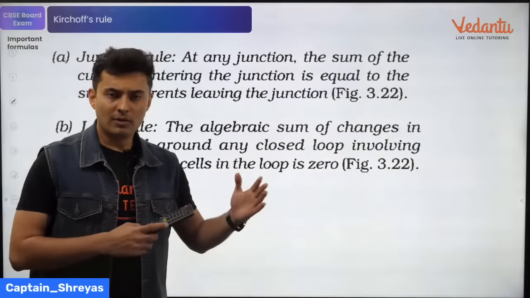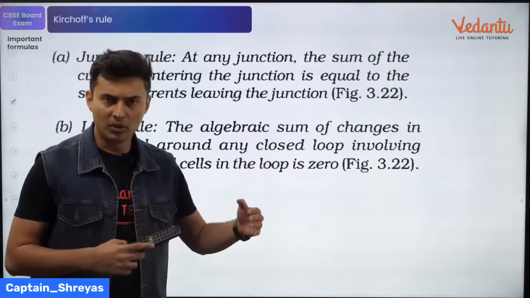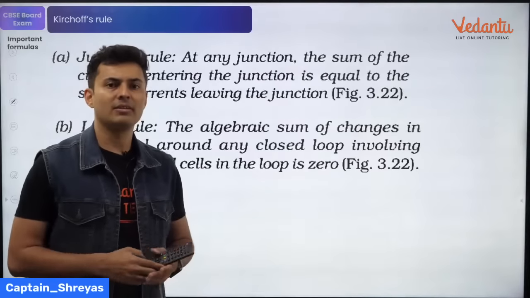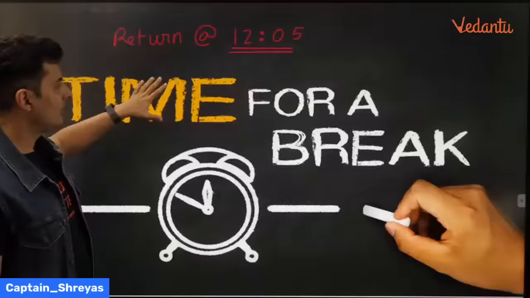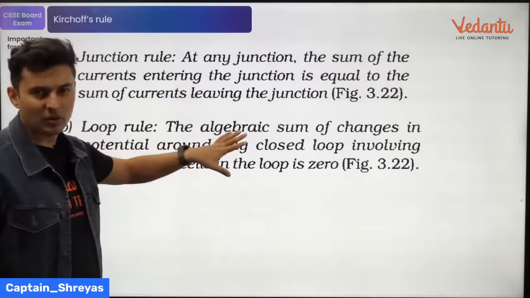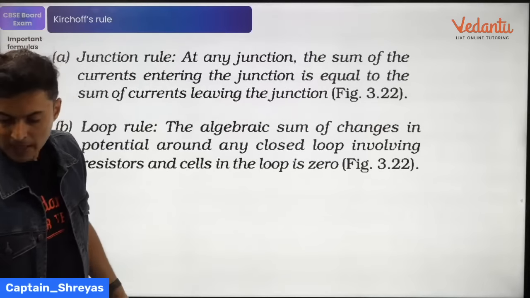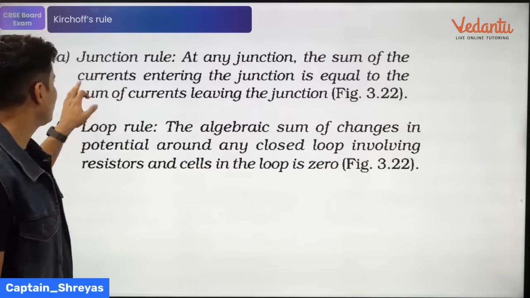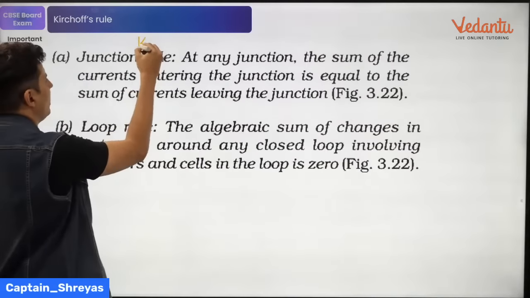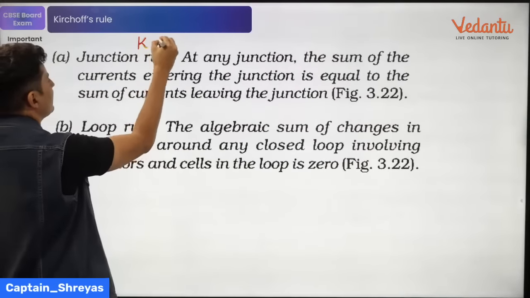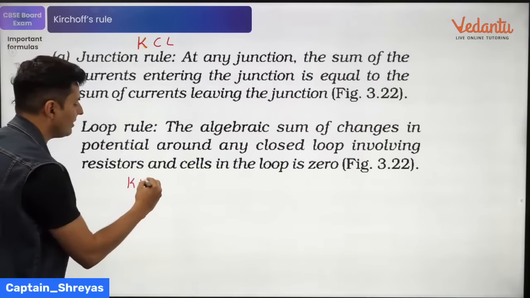So till now, if in case you have joined a little bit late, let me remind you that I have done electric field, electric force, charges, capacitors, current, electricity concepts. One part which was missing, I think this slide came just after the break by mistake: Kirchhoff's law. Let me tell you about Kirchhoff's law, then I will go to magnetism. In Kirchhoff's law, you have two rules. One is your junction rule and the other one is called the loop rule. The junction rule is also called KCL. The loop rule is also called KVL.